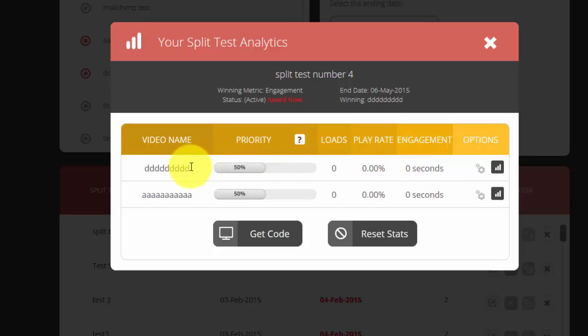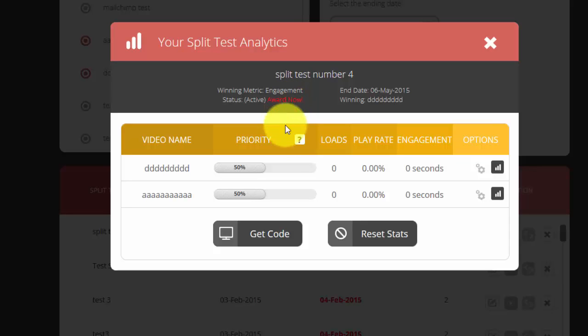So if this first video engagement ends up being higher than the second video, it'll automatically award it after 2 weeks. Now, if I check the stats after a week and see that one video is really outperforming another video, I can just go up to here and click award now, and it'll award that video immediately. I won't have to wait the 2 weeks. So like I said, this is just a fantastic way to test which video is performing better, based on what you want to track, whether it's engagement or social sharing or anything like that.